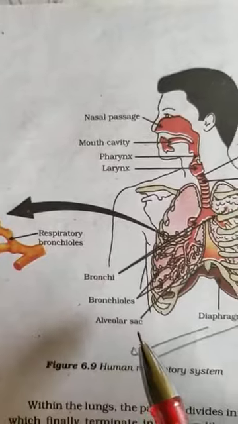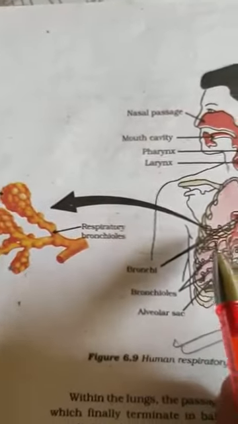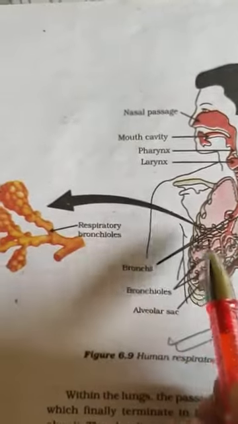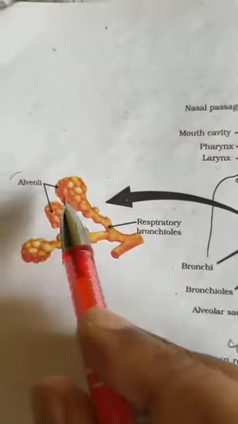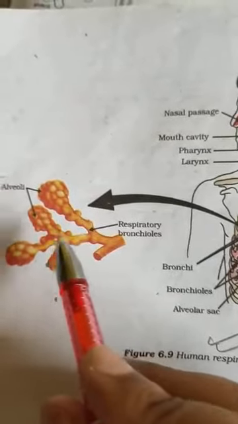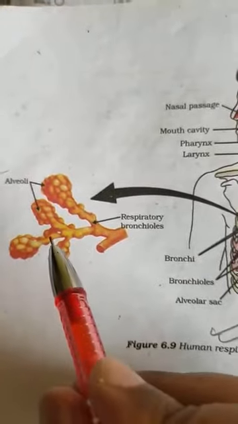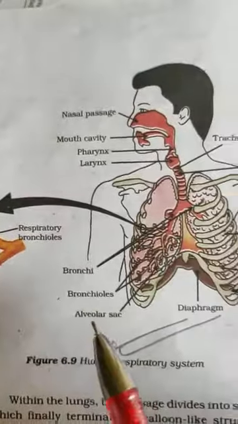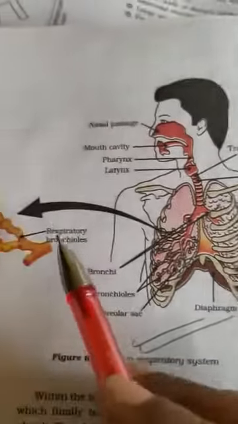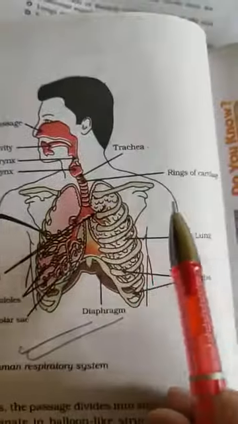The alveoli help in the exchange of gases. These are the respiratory bronchioles and these are the alveoli. It is a balloon-like structure, and it helps in the exchange of gases.